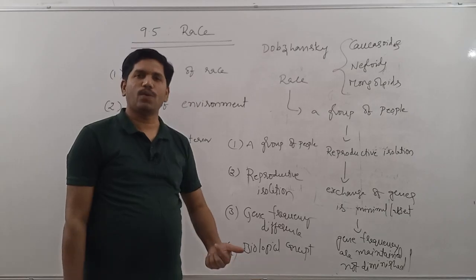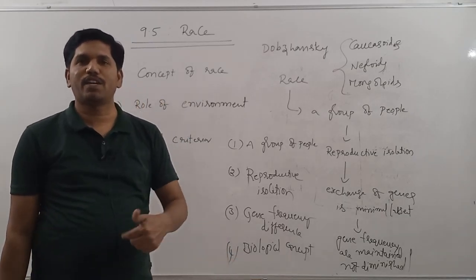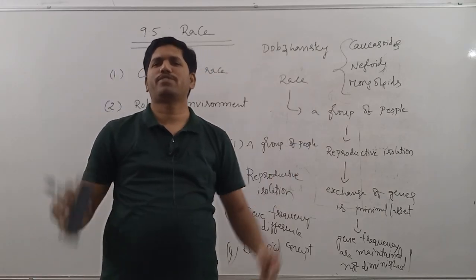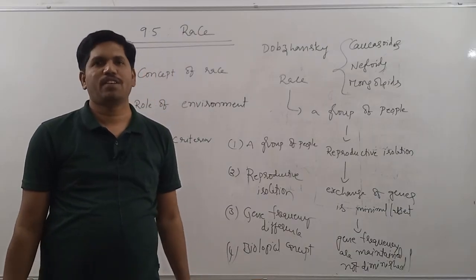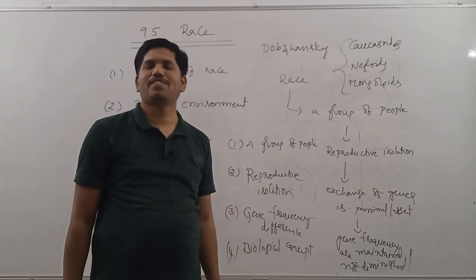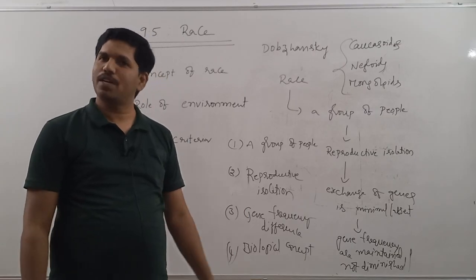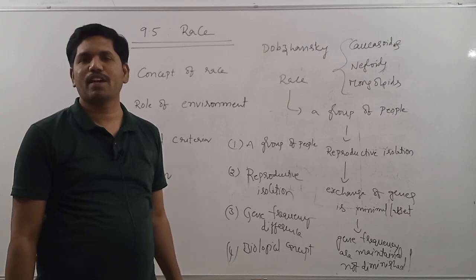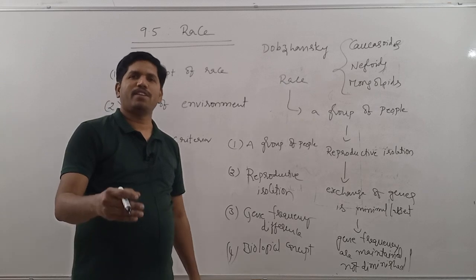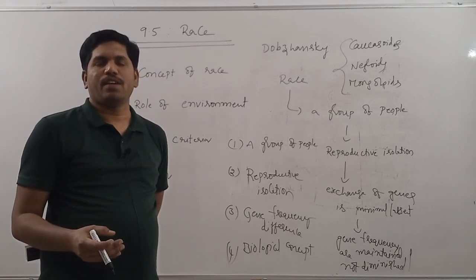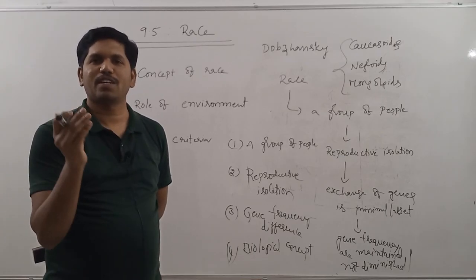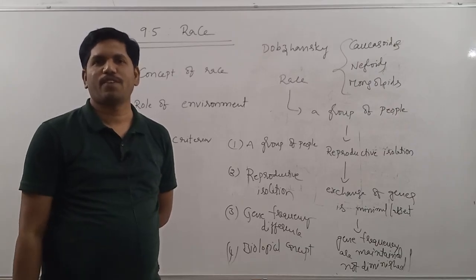That's why if you take local environmental factors into consideration, we can divide human beings into multiple races. Yes, the people living in Andhra and the people living in Karnataka can be divided into two different races. That is true, because they have differences with respect to a particular set of physical characteristics. That's why the meaning of race varies depending upon the set of characters taken by us in order to categorize a group of people under one race.